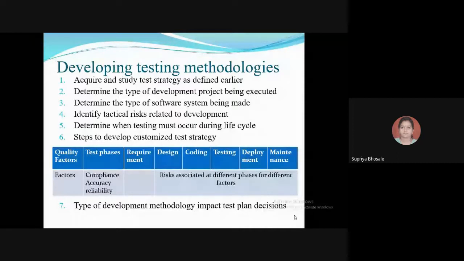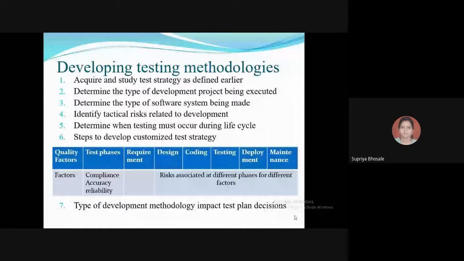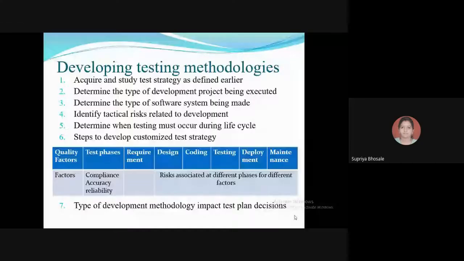It is the job of the test manager or test lead. Different projects may need different practices as per the type of the product or the customer. Designing and defining of test methodology may take the route given in the steps over here. In that, the first is acquire and study the test strategy as defined earlier.